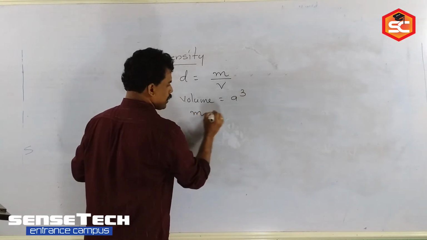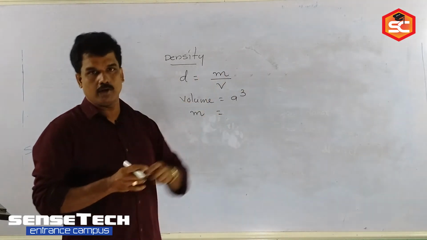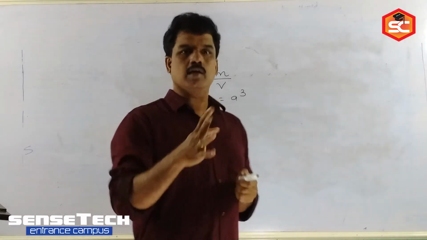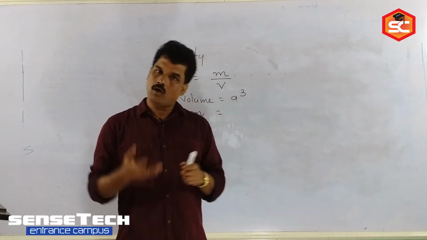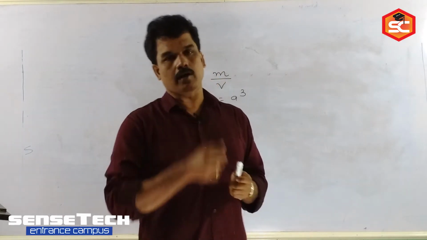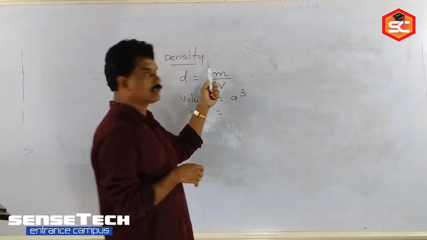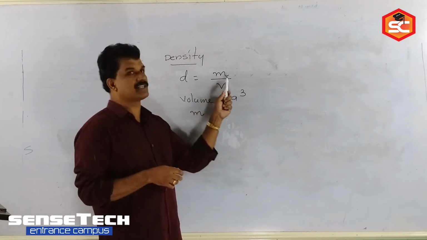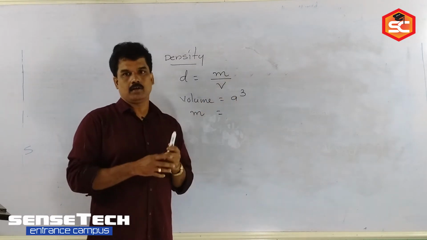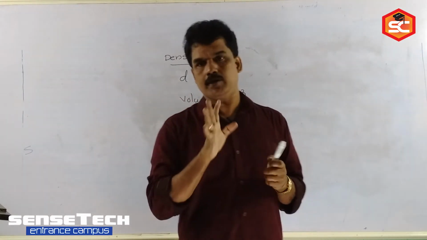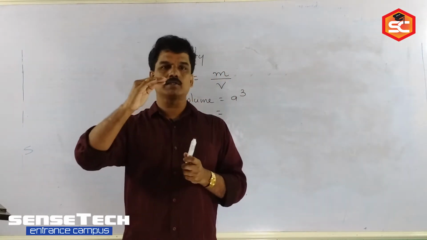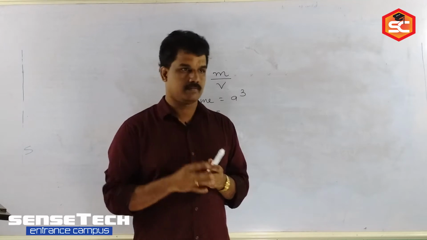Then what will be the mass of the crystal? The crystal may be an element, a metallic element, or a compound like an ionic compound. Anyone we can consider as a crystal. If it is an element, how do we calculate the mass? Mass of an atom is equal to its atomic mass divided by Avogadro number.